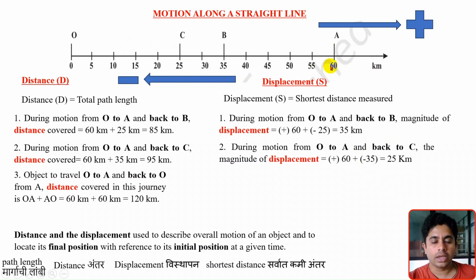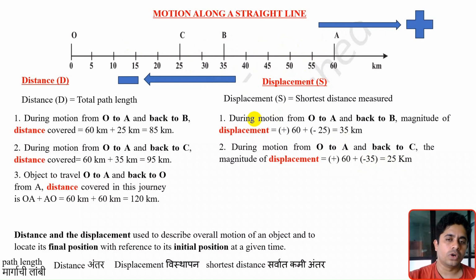With respect to A, if I am traveling from A to C, this distance is in the left hand side direction. Left hand side is negative sign. If I measure the intervals, 1 2 3 4 5 6 7, 7 into 5, 35. So positive 60 minus 35, it is 25 kilometer. So like this also I can calculate, or in other ways.